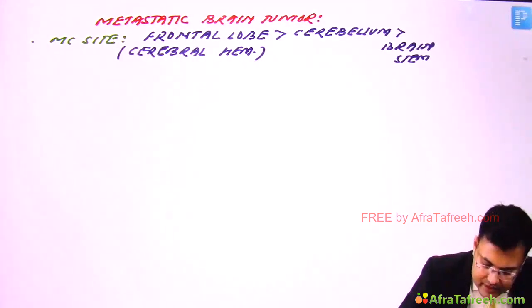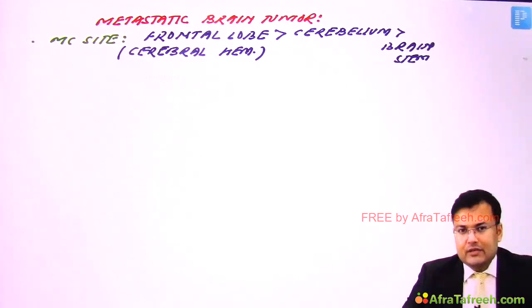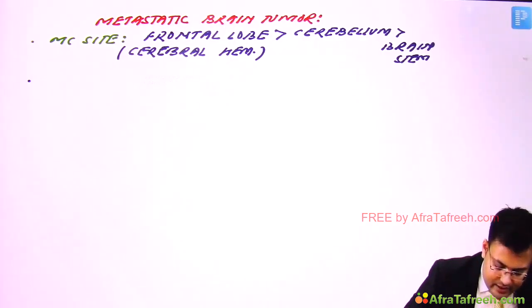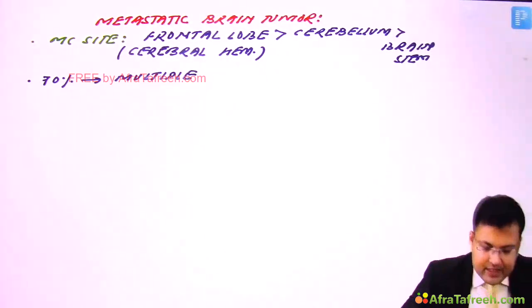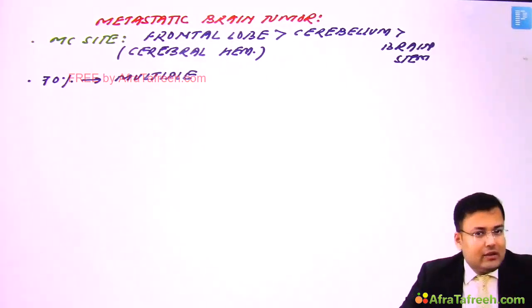Second question. In the majority of cases, is the brain metastasis single or multiple? See, in more than 70% of patients, there are multiple brain metastases. It's multiple.